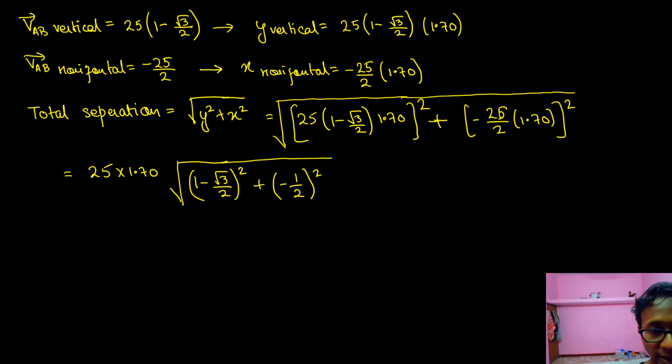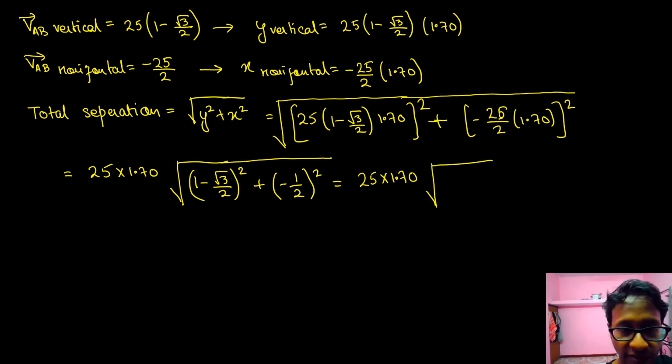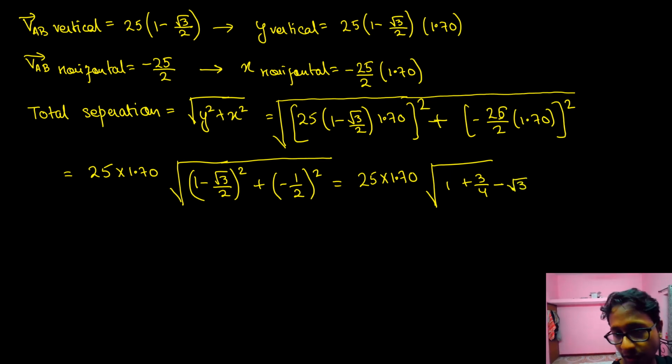Remaining is just calculation. 1 square plus 3 by 4, so 1 plus 3 by 4 plus 2ab, which is minus 2 root 3 by 2, that is minus root 3, plus 1 by 4.